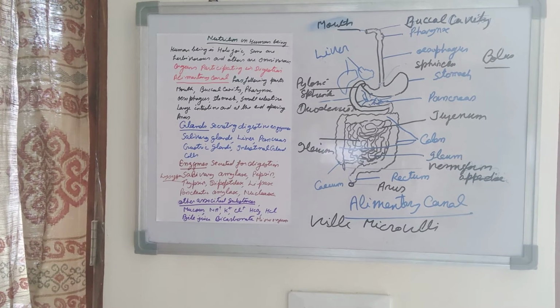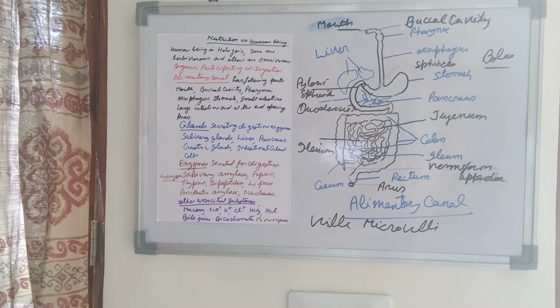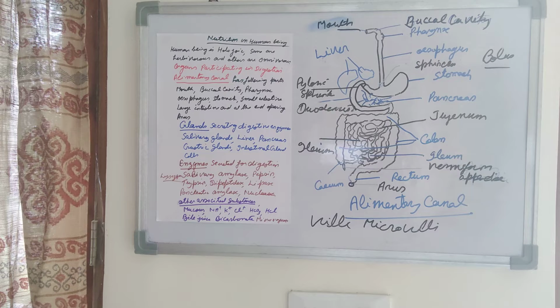Lipase acts upon the fat portion of the food and converts it into small molecules, that is glycerides. In addition to this, trypsin, dipeptidase, these protein-digesting enzymes are present, and they digest the protein part of the food and convert it into amino acids.